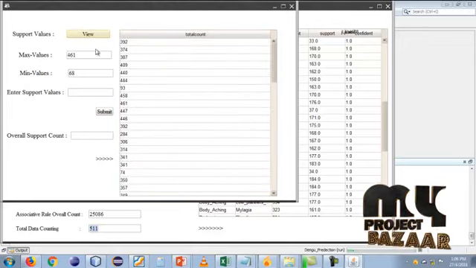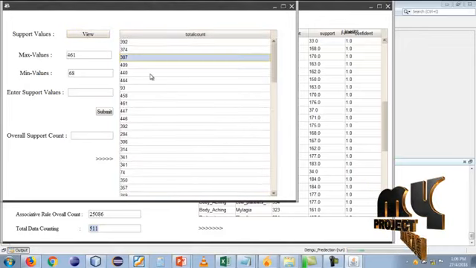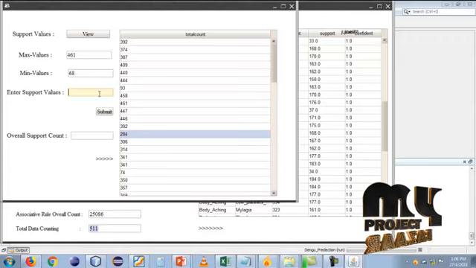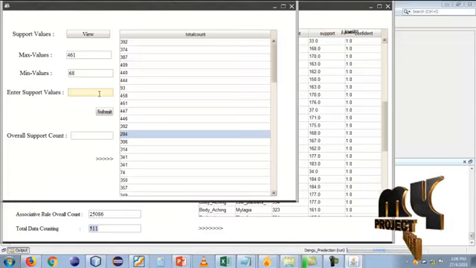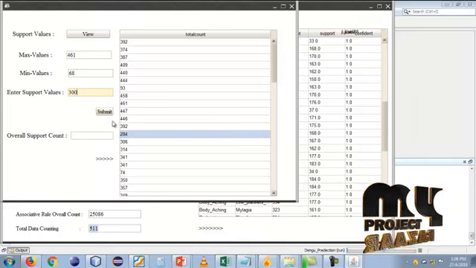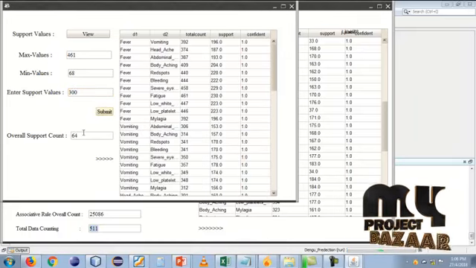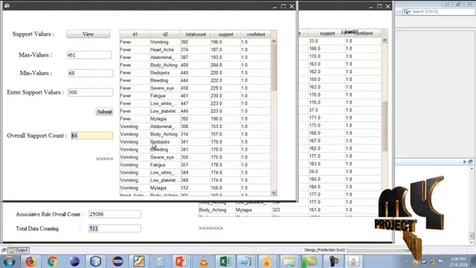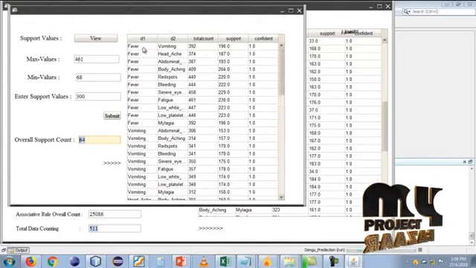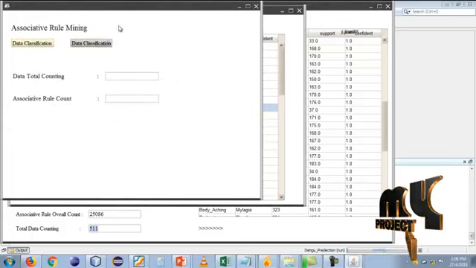Click view. This is the support value, and the total count can be displayed. We give the support value as 400. For example, I can give 300 as my support value. Click submit. The overall support count of 64 is displayed in this field. So support-wise, this rule mining can be classified.